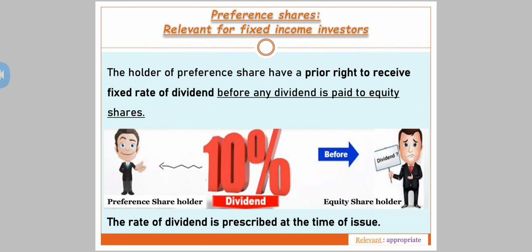Now see here on the top there is something written. What are preference shares? It's relevant for fixed income investors. Relevant for fixed income investors, that means appropriate for fixed income investors. The persons who are not ready to take risk, or who are ready to take risk at a lower rate, would be investing in preference shares as the rate of dividend is fixed.